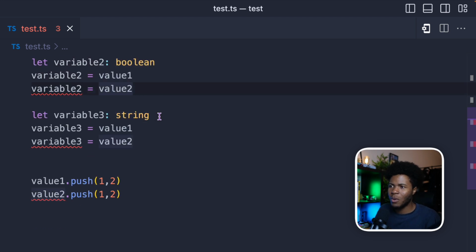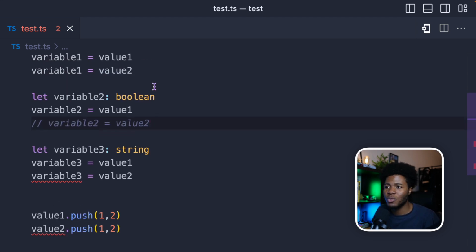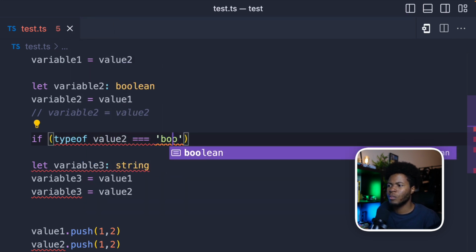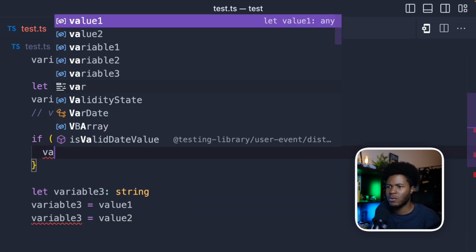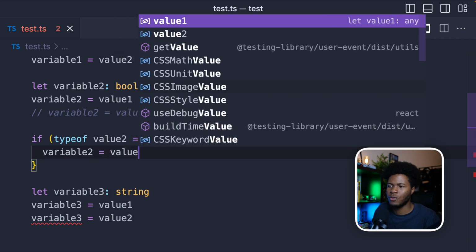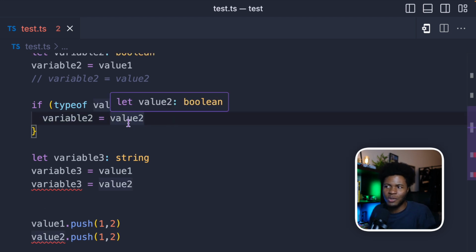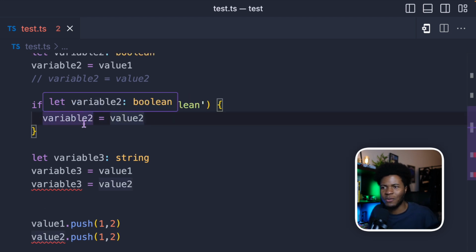So here, what we're now going to do is, instead of saying variable 2 is equals to value 2, I'm now going to have if type of value 2 is equals to boolean, then I can now do variable 2 is equals to value 2. So by doing this check, you are narrowing the unknown type to be boolean. So in this context here, in this block, if this condition is true, that means value 2 is a boolean, and now you can see value 2 is a boolean, which you can now assign to variable 2.